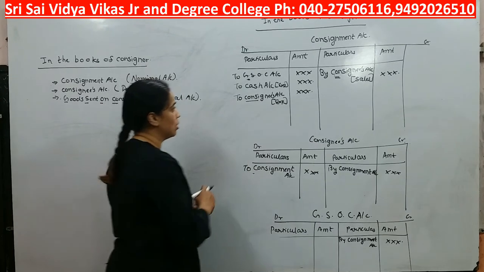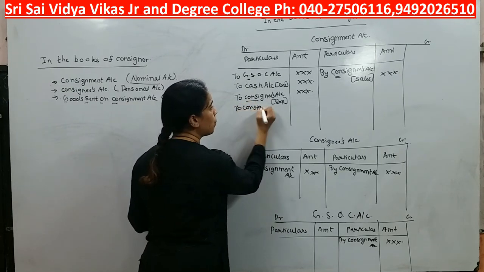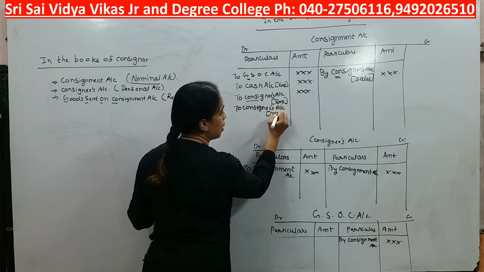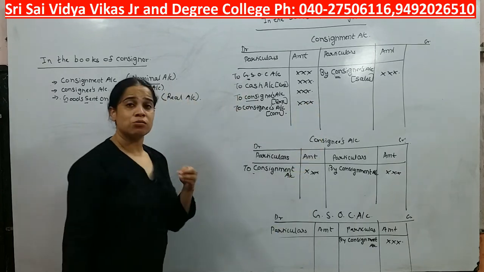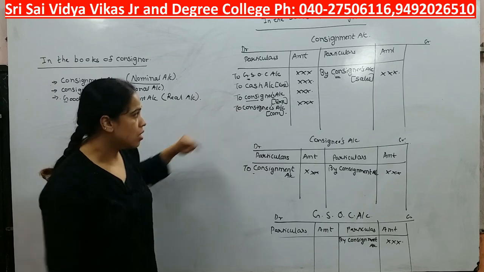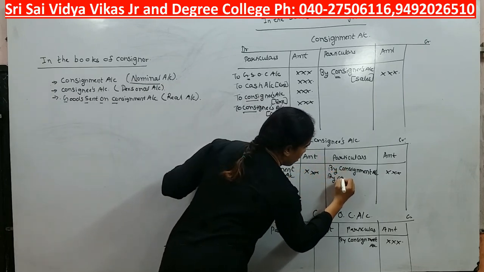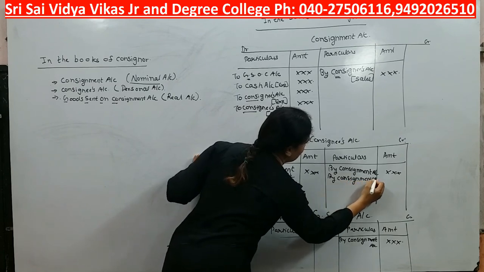It is mandatory. Again, debit all expenses. To whom are we going to pay? We are going to pay to consignee. Here I am writing commission. We are preparing accounts from our point of view. Who are we? We are the consignors. Again here to consignee. So here I will write by consignment account.